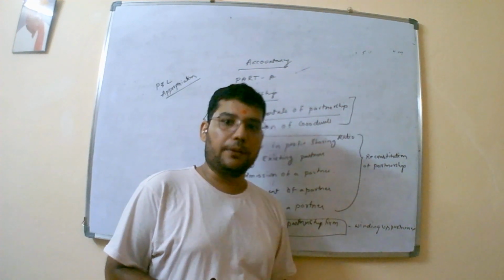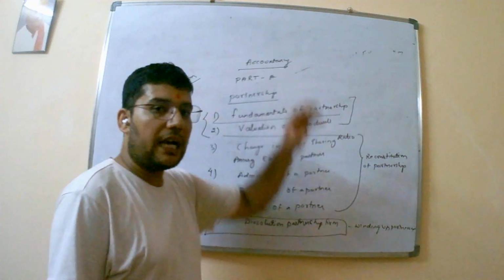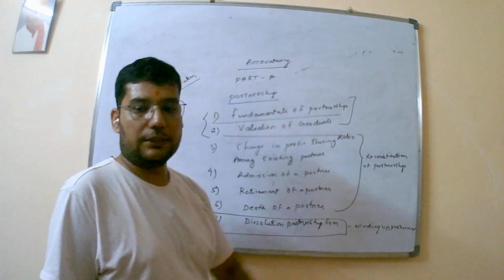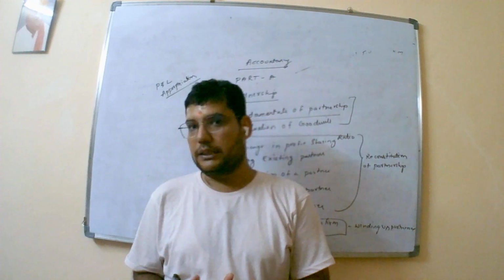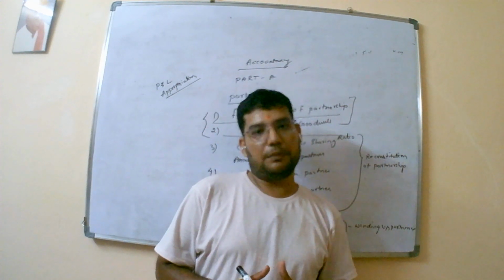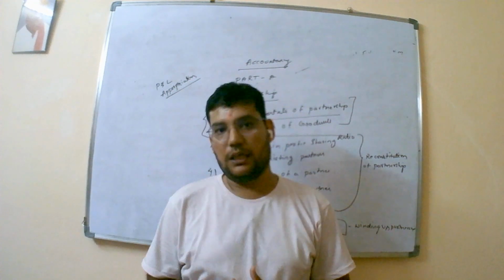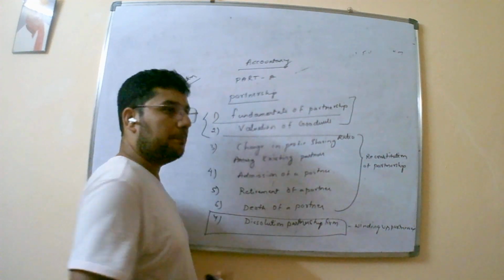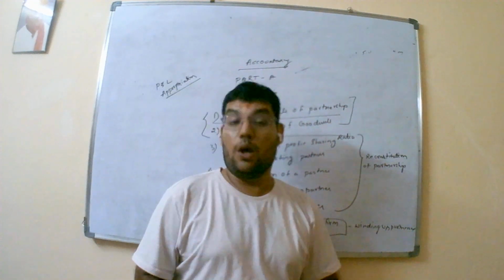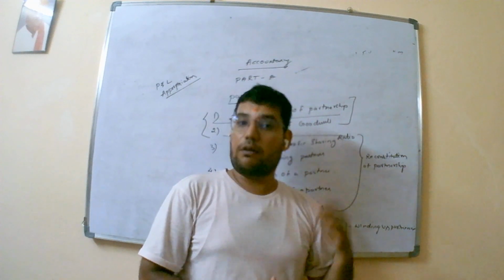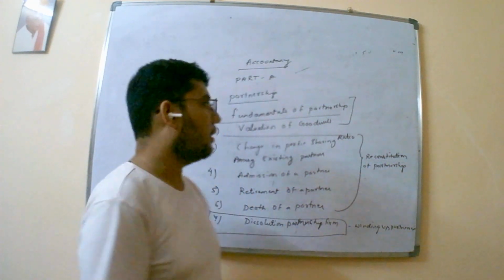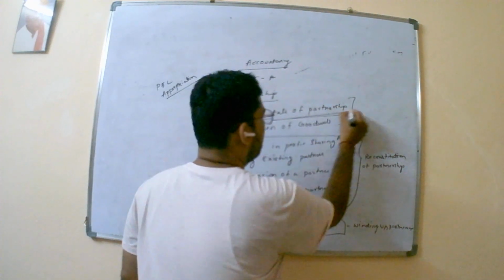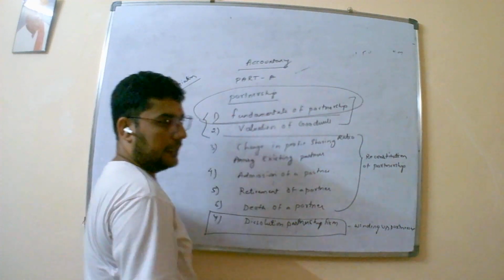In the same fashion, we are going to transfer the profit coming in the profit and loss account to the partners, but through the medium of the P&L appropriation account. How to prepare this account, and when to prepare it, we are going to learn in the fundamentals of partnership.